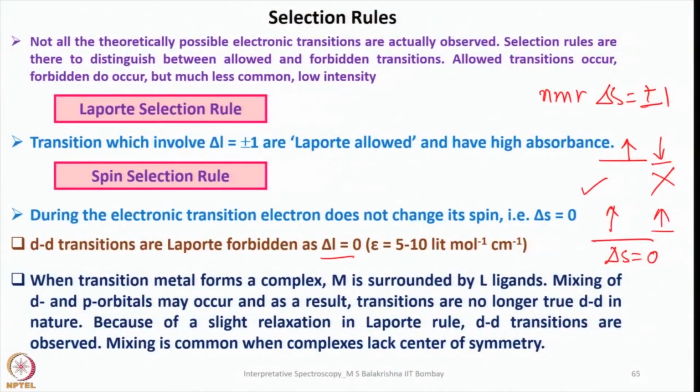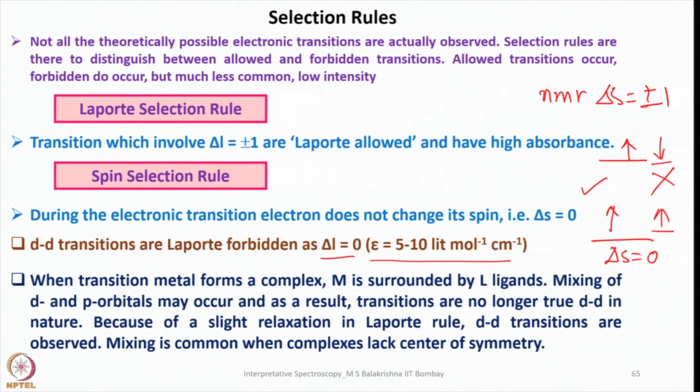That means d-d transitions are strictly speaking Laporte forbidden. We should not anticipate any d-d transition at all, because it says delta L equals 0, and all d orbitals have the same L value. And of course, since they are Laporte forbidden, that can be seen from the epsilon value. The molar absorptivity will be in the range of 5 to 10 liters per mole per centimeter.